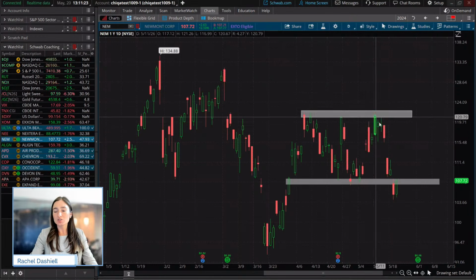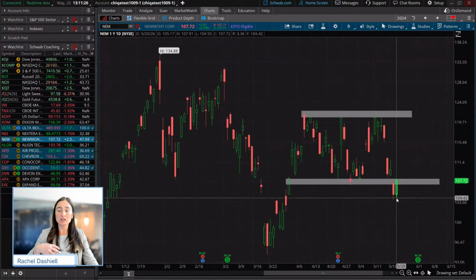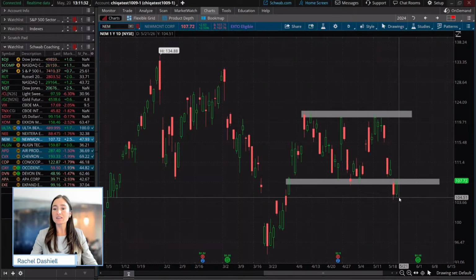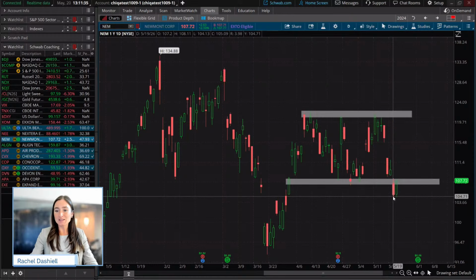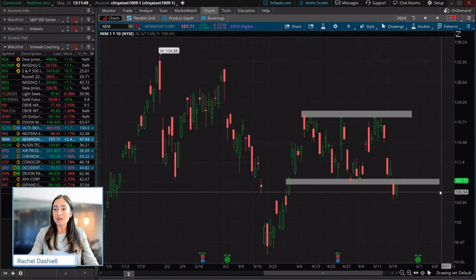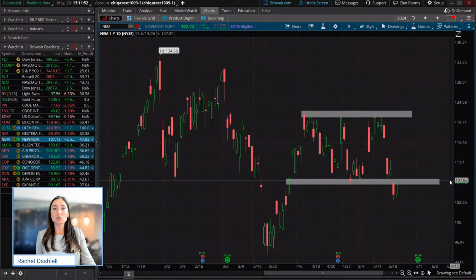So if we would have taken a trade to possibly take a short position, or maybe we bought a put or something like that as we saw price breaking down through support, we may want to be cognizant of some of these levels if price is about to reverse to the upside. So what we could actually look at here is where would we possibly want to take this trade if price does reverse? Because if price does reverse and it does re-enter back into the pattern, we have a couple different levels that could act as a magnet for price.